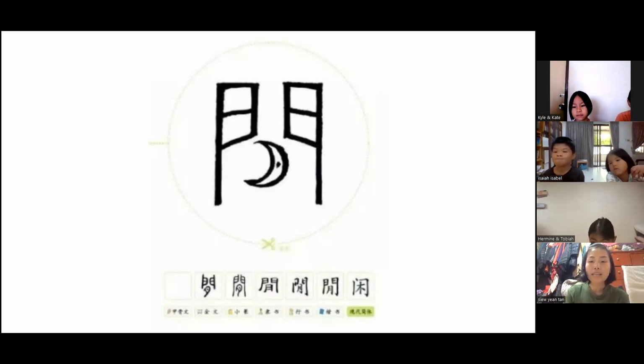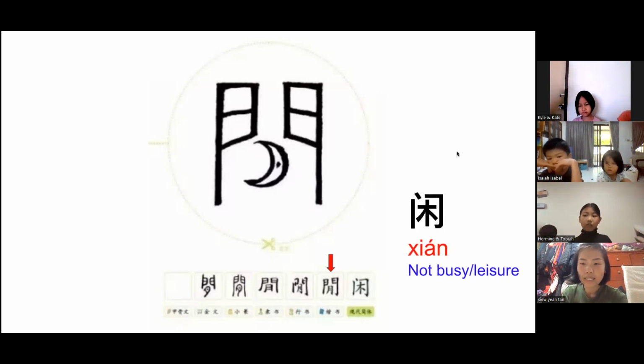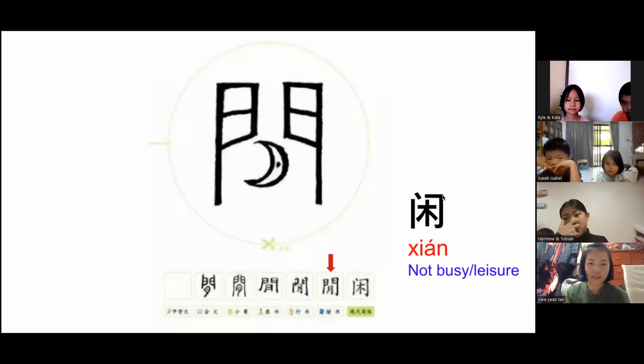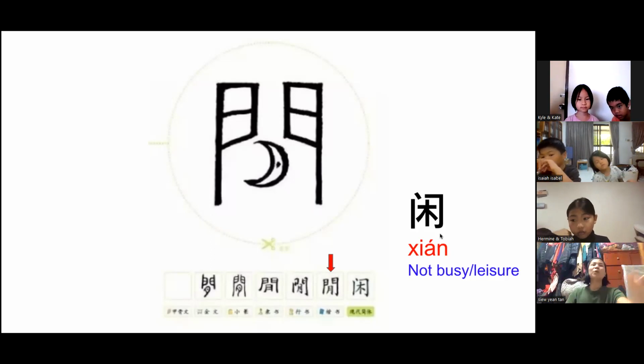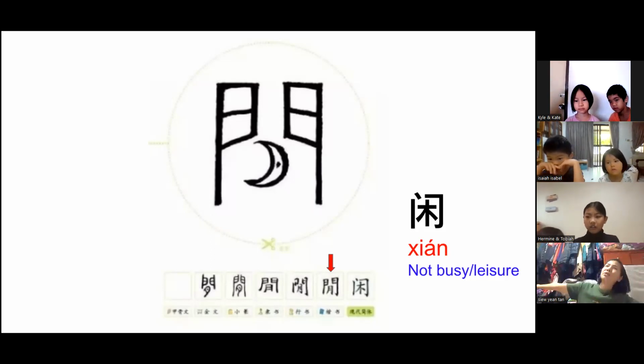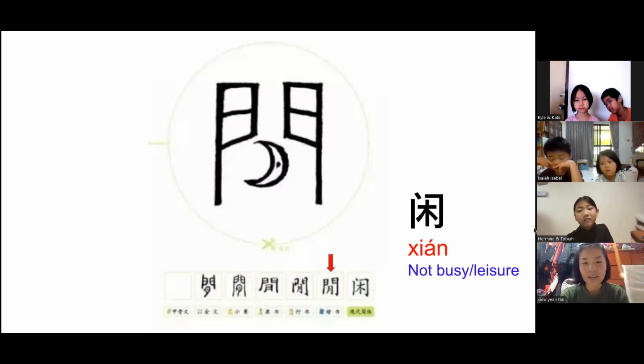Okay, but nowadays, if you see, this one is the traditional word of 闲, right? There is a moon inside the door, but now the 闲 is a 木 inside a door. So nowadays, when you are free, you no longer look at the moon. Maybe you look at the trees, because moon, right? Moon are trees.